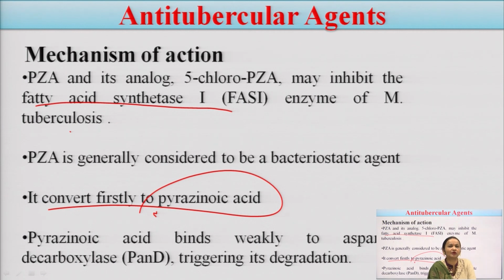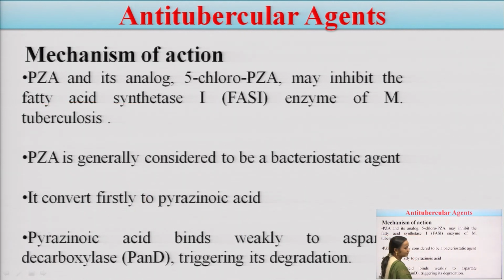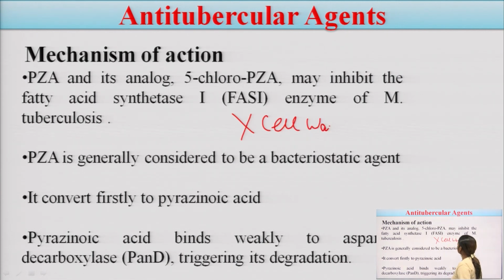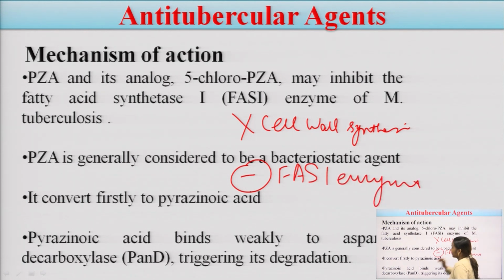We have seen that ethambutol is inhibiting one enzyme, arabinosyl transferase, and this pyrazinamide is first converted to pyrazinoic acid and it inhibits another enzyme, that is fatty acid synthetase 1 enzyme of Mycobacterium tuberculosis, and it also binds to aspartate decarboxylase, triggering its degradation. Basically, the main mechanism is that it is inhibiting cell wall synthesis, by inhibiting the fatty acid synthetase 1 enzyme.